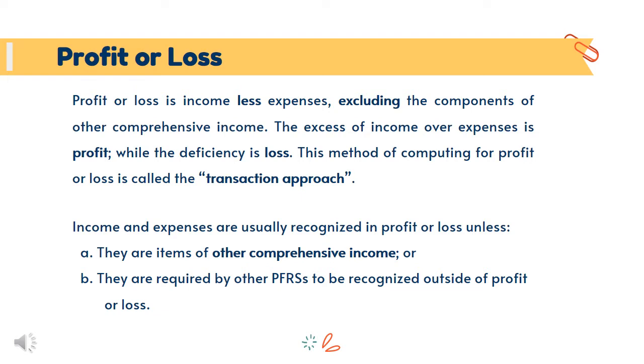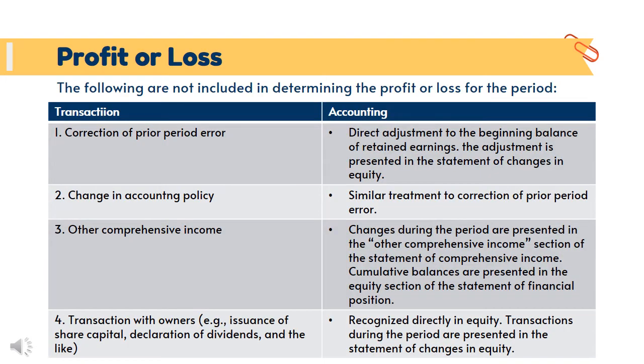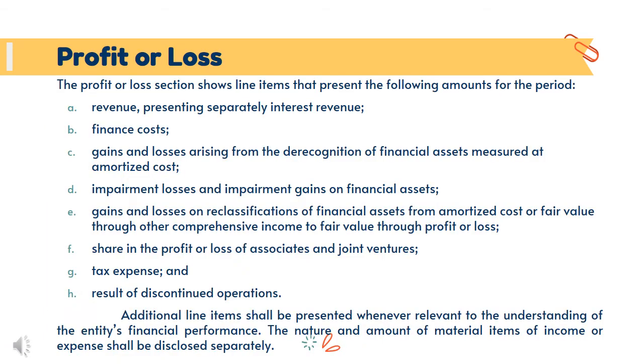Usually, nire-recognize ang income and expenses sa profit or loss, but once the income and expenses are items of other comprehensive income or they are required by other PFRS to be recognized outside profit or loss, it means hindi sila i-recognize. As you can see in this table, naka-indicate dito yung mga items na hindi kasama sa pagdedetermine ng profit or loss. The profit or loss section shows line items that present the following amounts for the period.